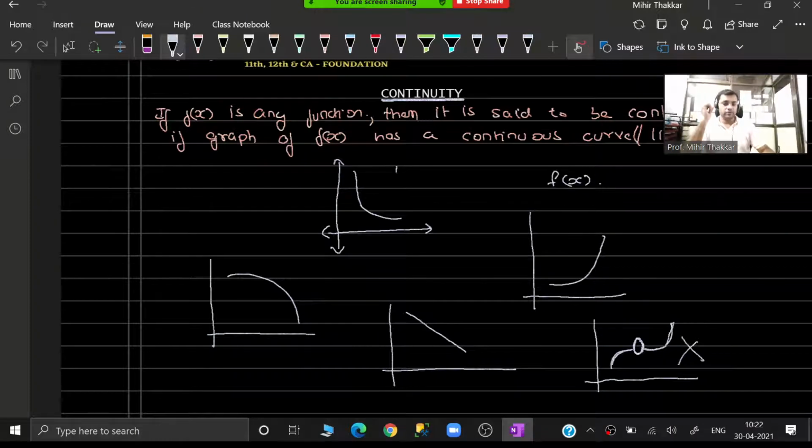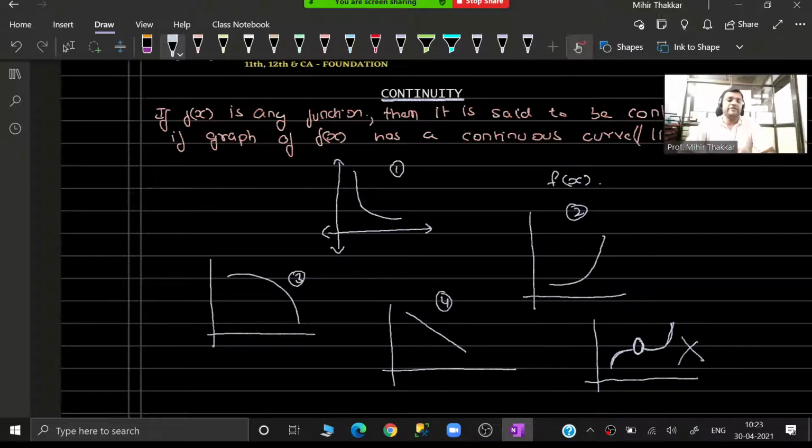Whereas when you talk about the number one graph or the second or the third or the fourth, these are all having a certain continuous curve or a continuous straight line, then this kind of a function is called a continuous function. That is a very basic definition of your continuous function. Now nobody is going to ask you to draw or to show that the curve is a continuous function. You just have a simple definition that we have to use in order to check whether the function is continuous at a certain point or it is not continuous at a certain point.